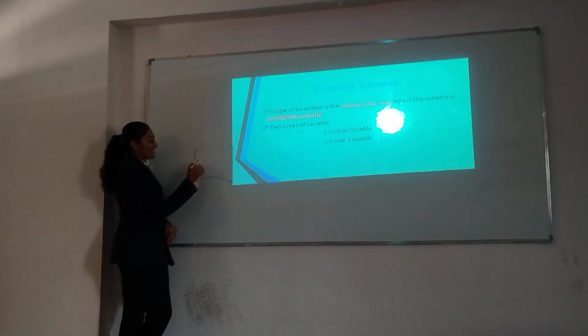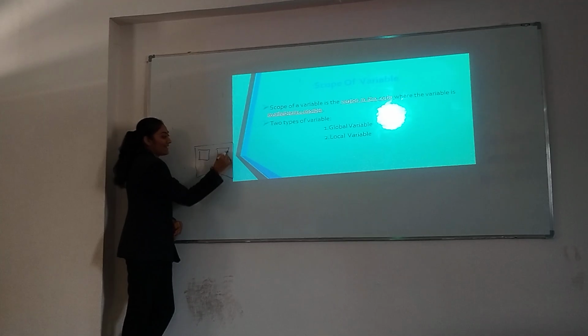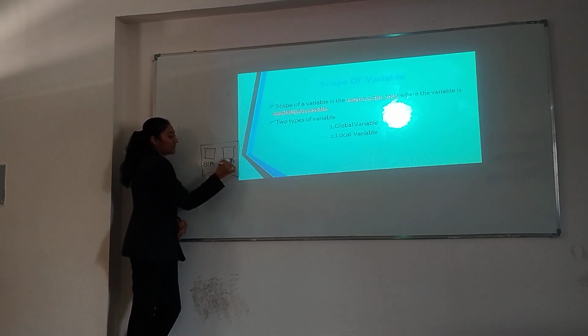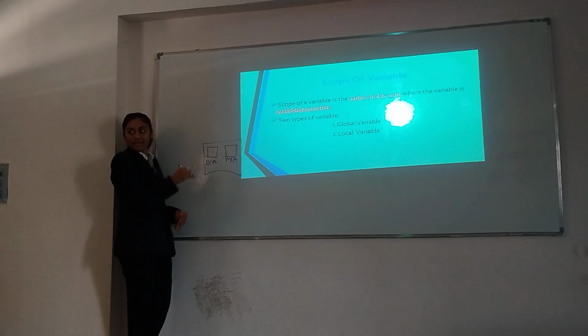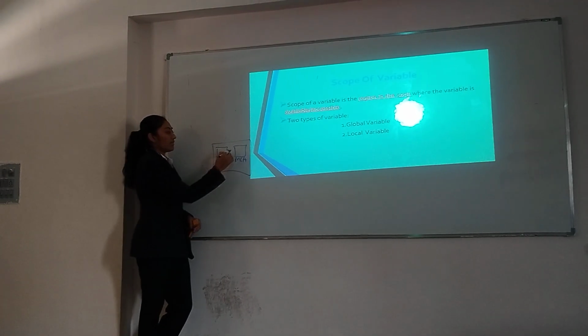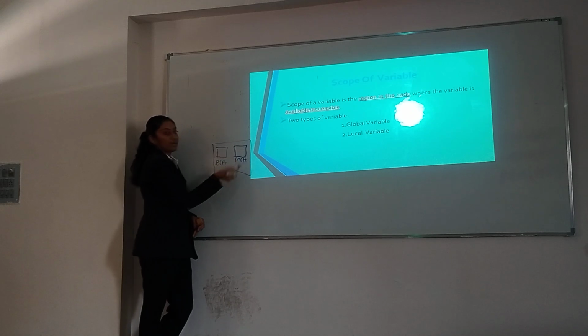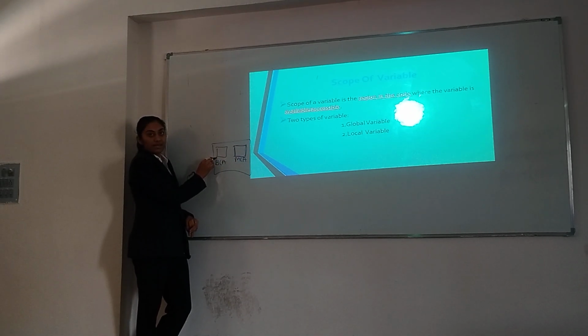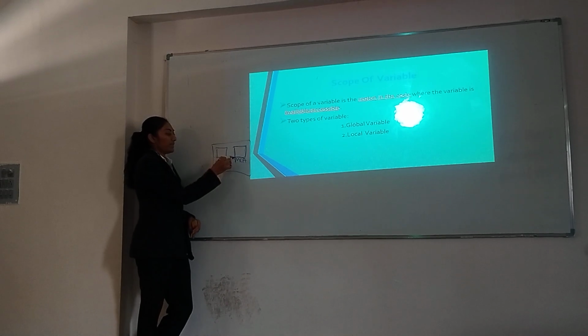Suppose Raviraj sir is the principal of the BCA department and the MCA department. So he can access the BCA and MCA departments. So his scope is global. Then Akshay sir is the only staff of the MCA department. So he can access the MCA department. He cannot access the BCA department. So his scope is local.